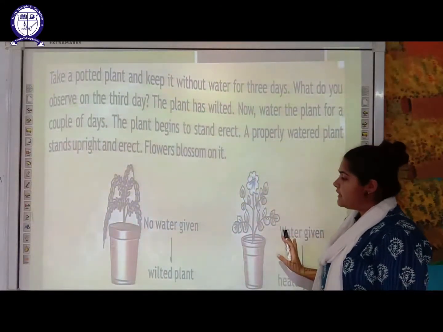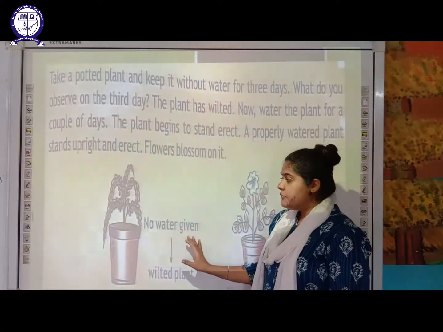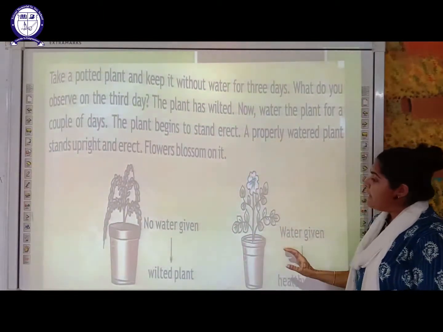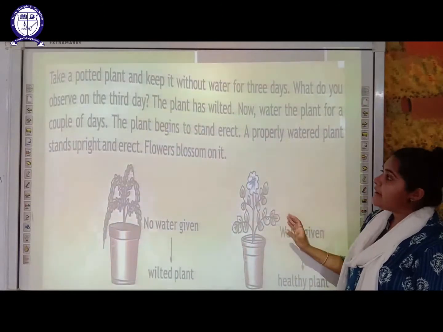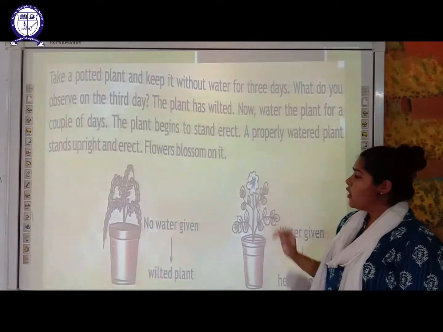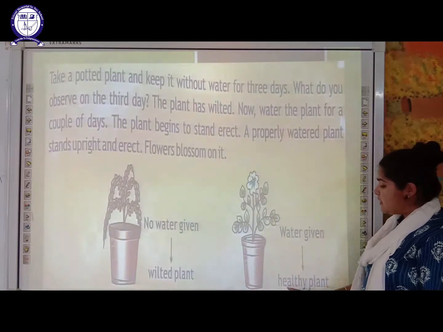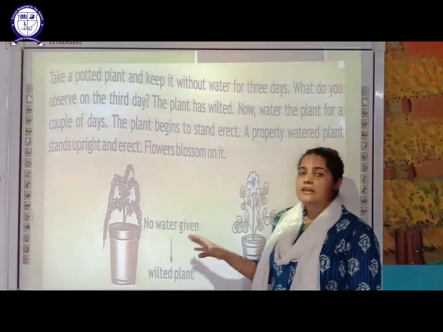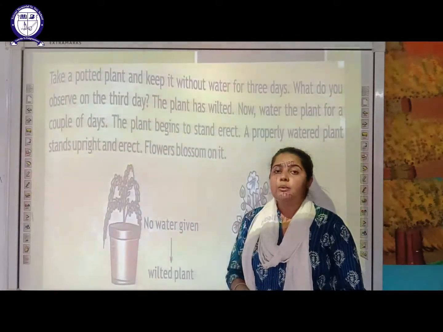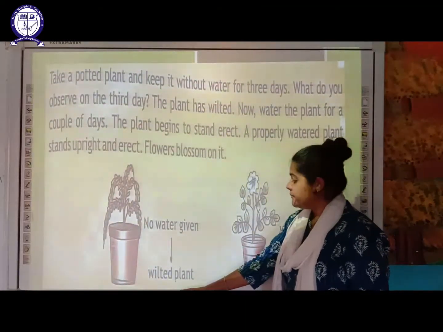So as you can see here in the diagram, if you are not supplying water to that plant, it becomes wilted, and the same plant, if you supply water for a few days, that plant stands erect. Okay, and it stands upright and erect, and flowers blossom on it. As you can see, this is the flower part. So water is given to this. This is a healthy plant. So by this observation we can conclude that plants need water for their growth.